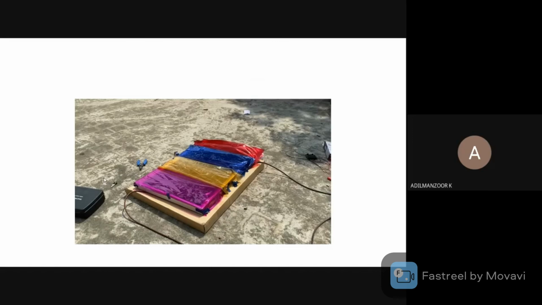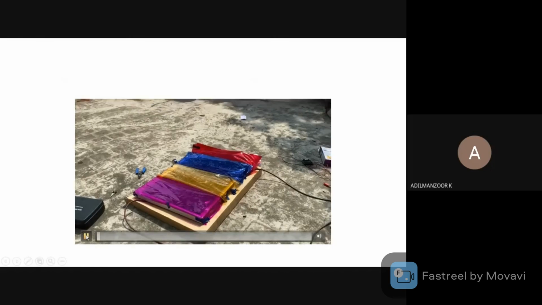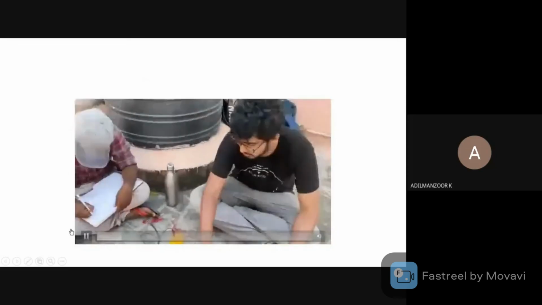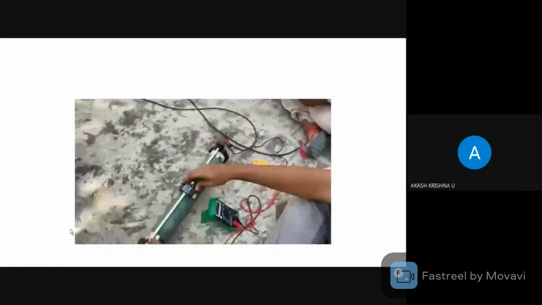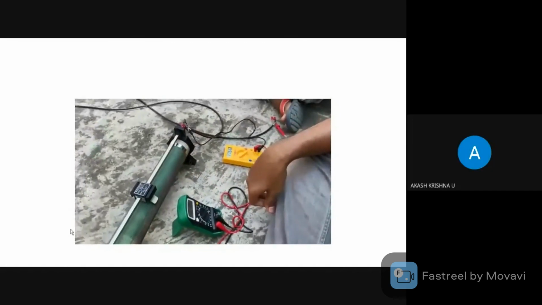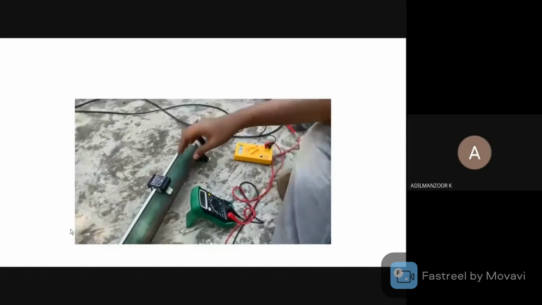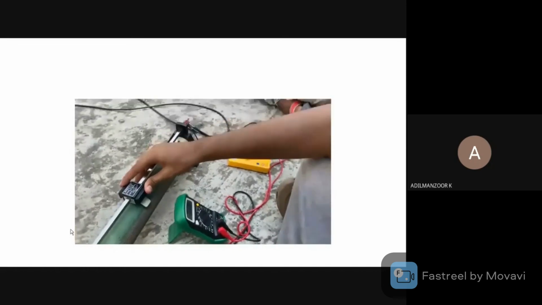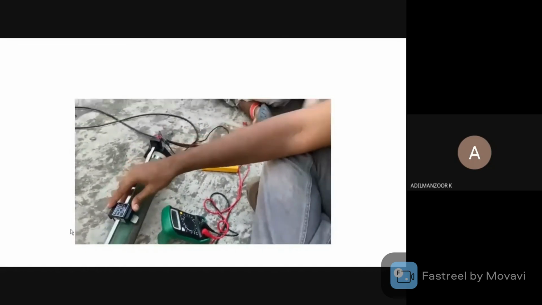These are the slides and short clips which we did during our analysis. We took the corresponding voltage and current for different loads.